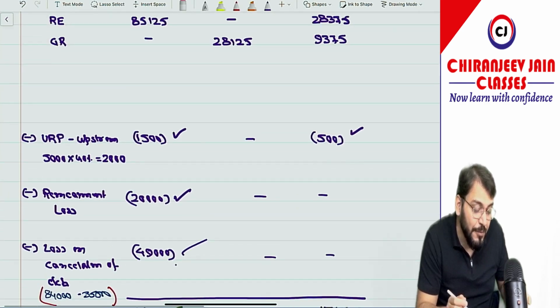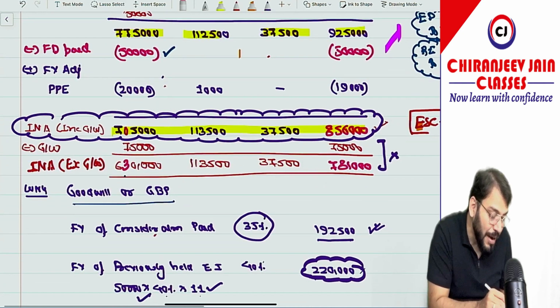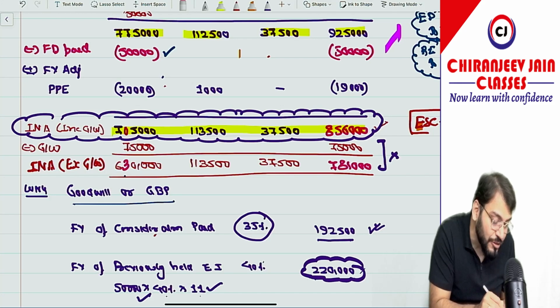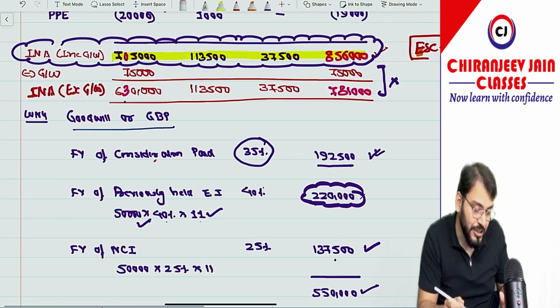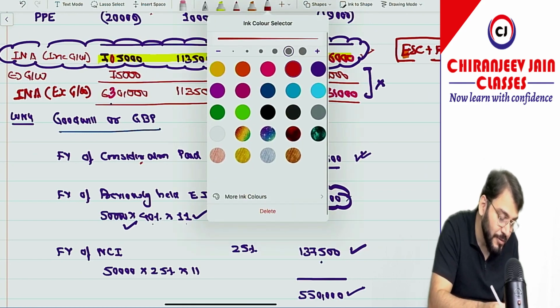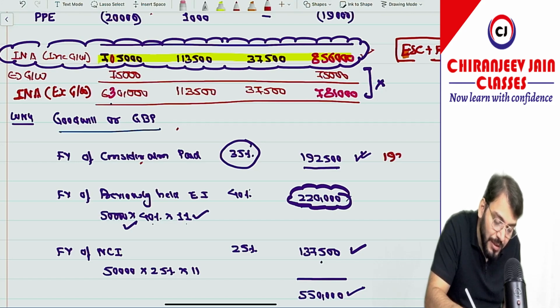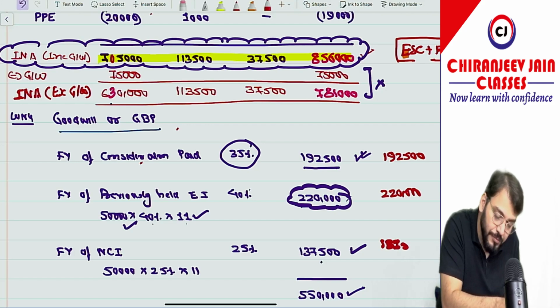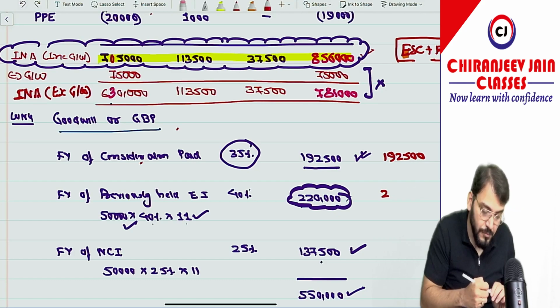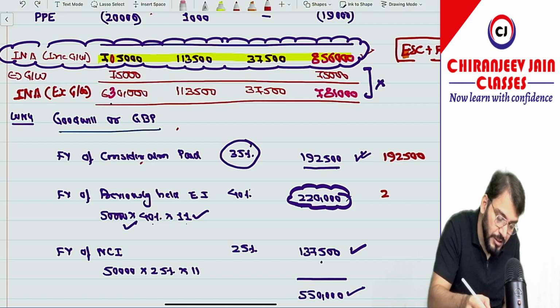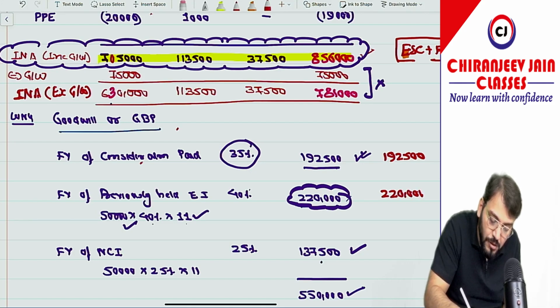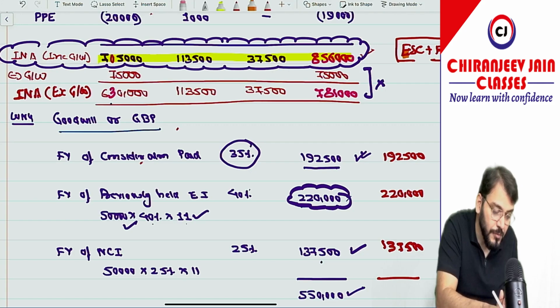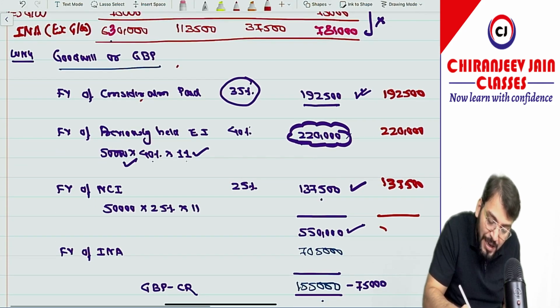Let's see. If you would have taken this, just try to understand, minus goodwill. If you have deducted goodwill from this, then what will be my answer? We will check. Just try to understand. Then this will be 1,92,500. This will be 2,20,000. This will be 1,37,500. The total will be how much? The total will be 5,50,000.